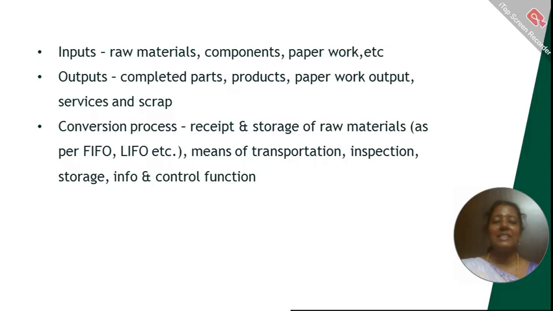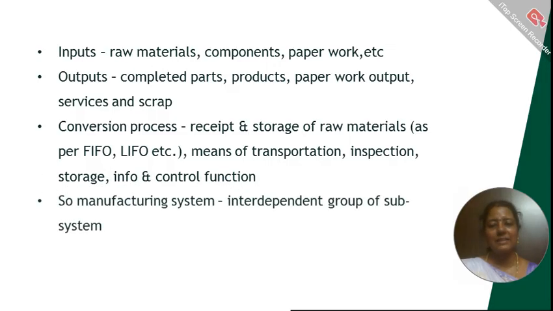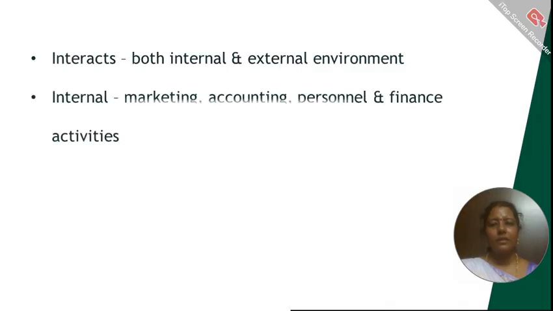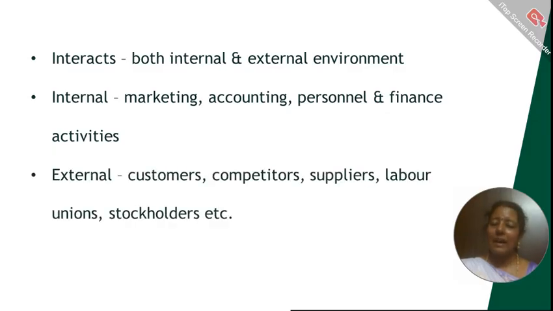Conversion process: receipt and storage of raw materials as per FIFO, LIFO, etc. FIFO is first in, first out, and LIFO is last in, first out. Based on that, all the raw materials will be stored. And then transportation, inspection, storage, information and control function, all these things are covered in the conversion process. So a manufacturing system is the interdependency of all these subsystems. This manufacturing system interacts with both the internal and external environment. Internal environment represents marketing, accounting, personnel and finance activities. External are customers, competitors, suppliers, labor unions and stockholders.